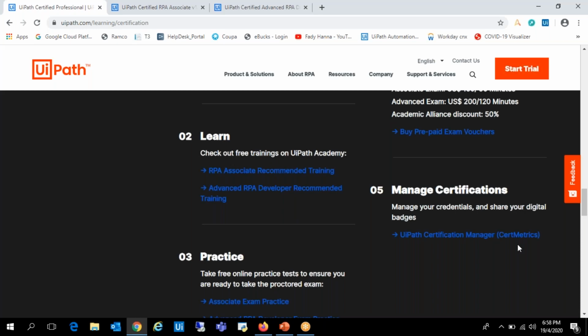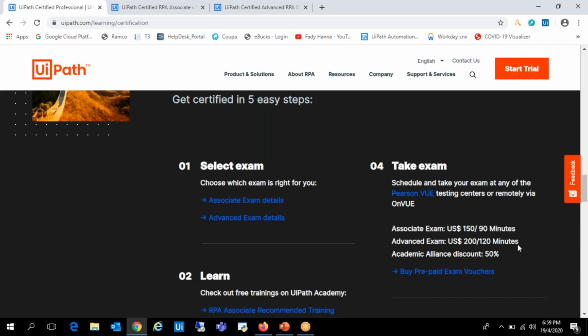And one more thing is that these certifications will be provided with a link at the bottom of the certificate. This is used if you are switching to another company and the employer wants to verify you; they can directly click on that. That will redirect to the UiPath website where they can enter the employee details. Which means once you are qualified and have passed, your details will be in their database, meaning you are an authorized UiPath certified developer or an authorized UiPath certified RPA associate, based on the exam you take.